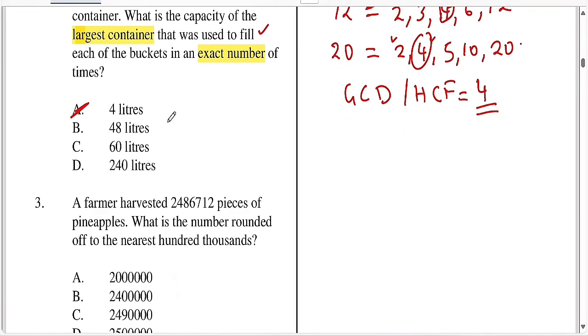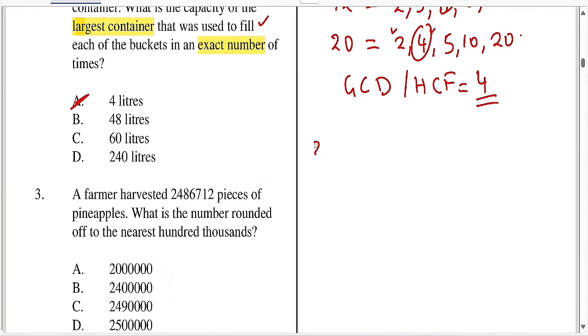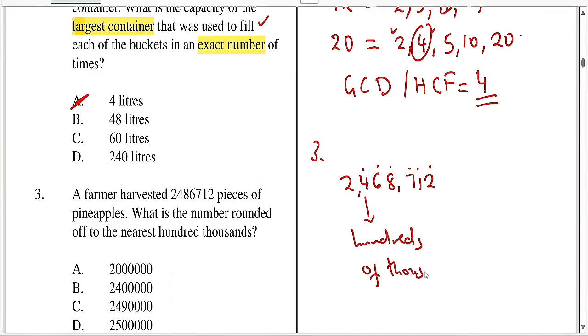Swali rahisi. Question 3. Question 3 says a farmer harvested 2,468,712 pieces of pineapples. What is the number rounded off to the nearest hundred thousands? So ukiona 100,000, this is ones, tens, hundreds, thousands, tens of thousands, this is hundreds of thousands. Okay, so since this is hundreds of thousands, you ask yourself, do you round up to 5 or you just leave it the way it is?